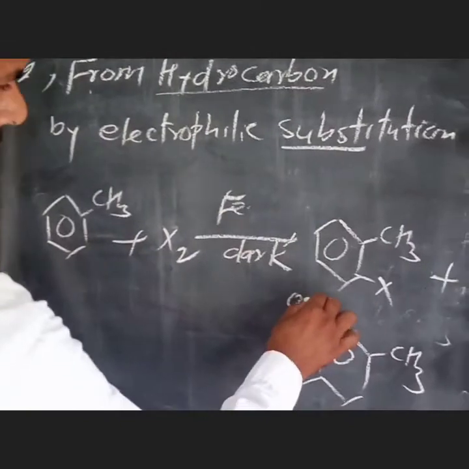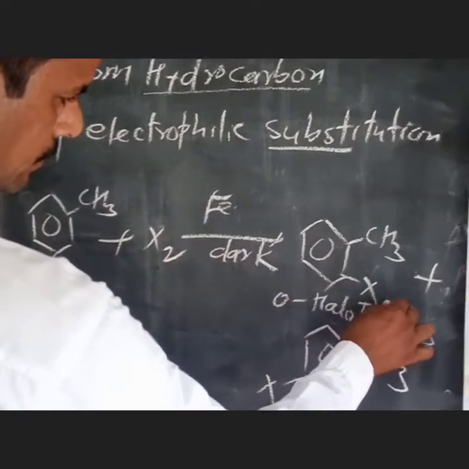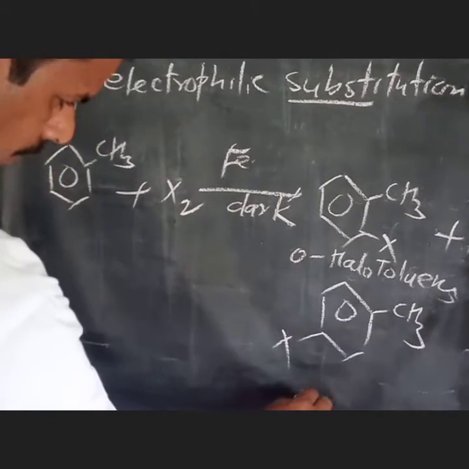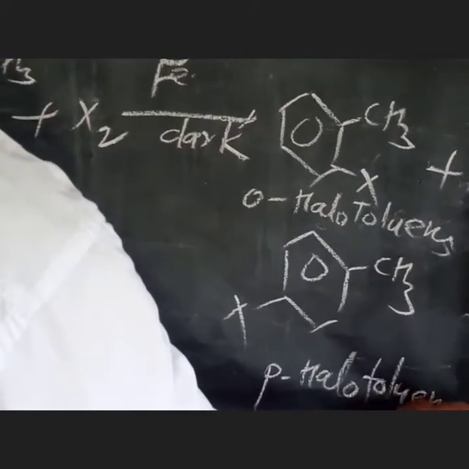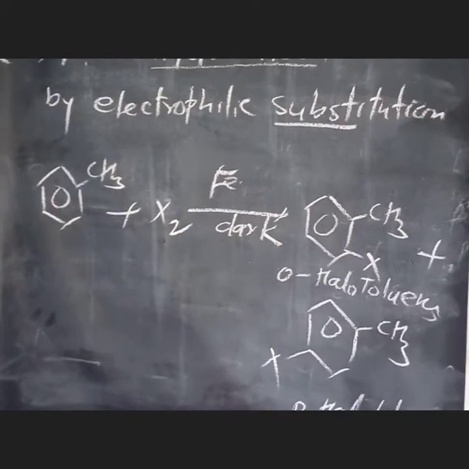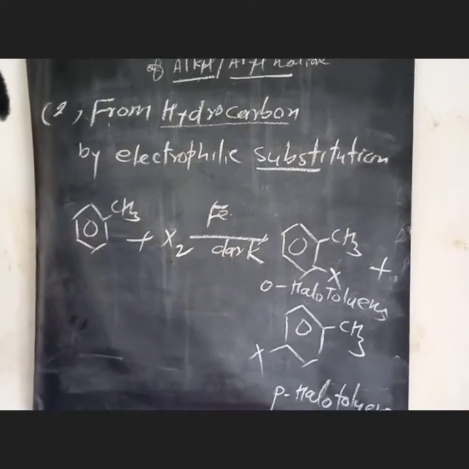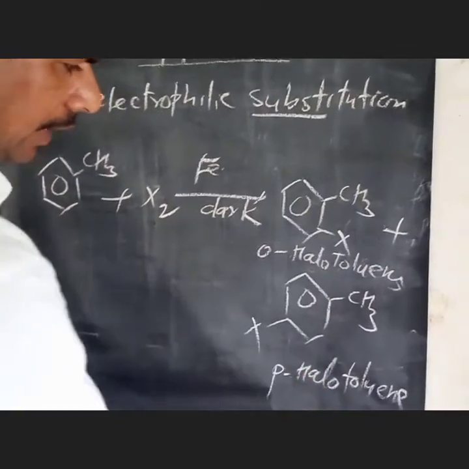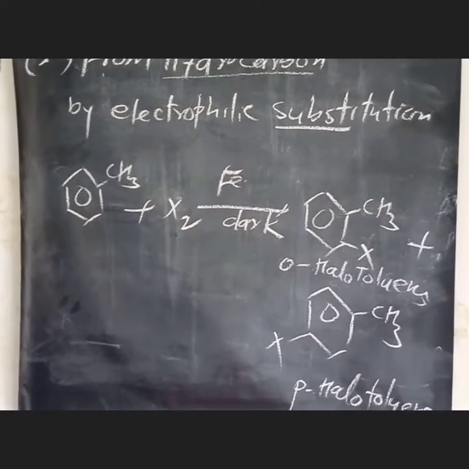ortho halotoluene and para halotoluene. The ortho and para isomers can be easily separated due to the large difference in their melting points.